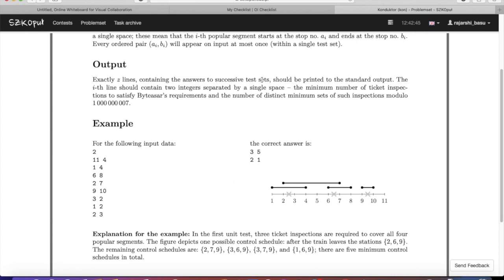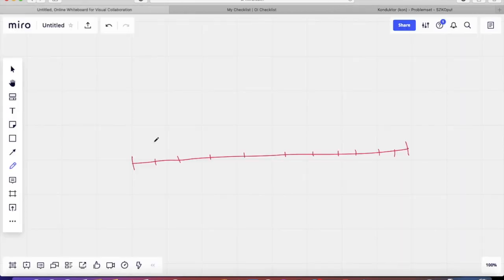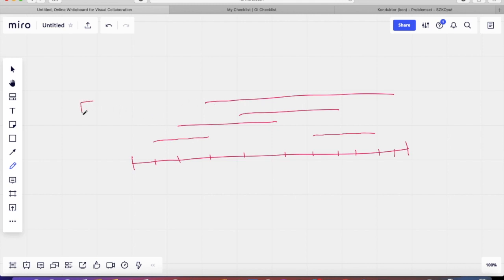Now let's try to make some observations for this problem. Let's say there is a segment like this, there is a segment here, there is a segment here, another segment here, and another segment here. So whenever we deal with such ranges, the first thing that we should think about is whether these ranges are overlapping or intersecting or completely disjoint.